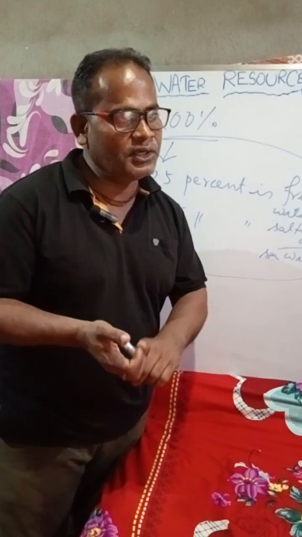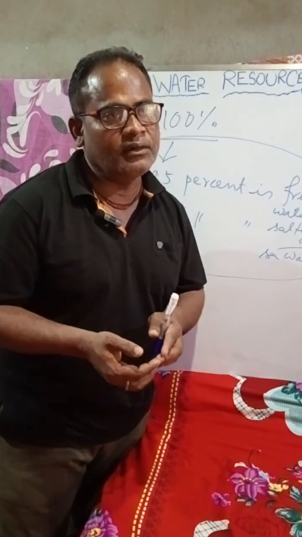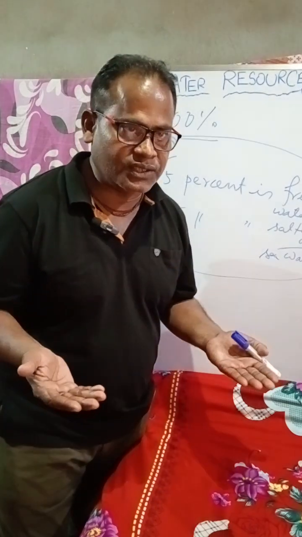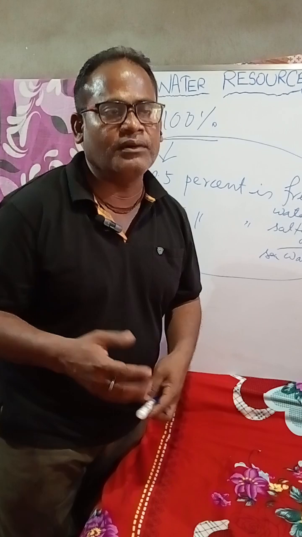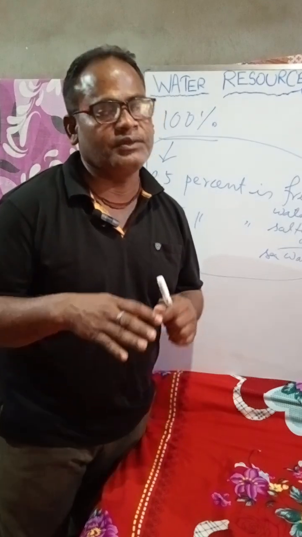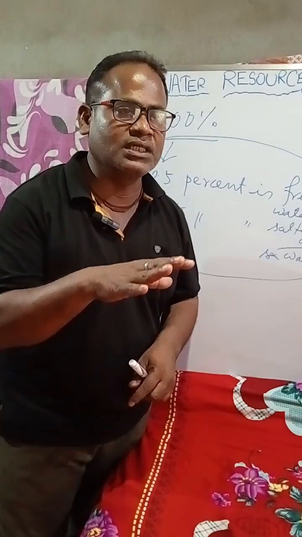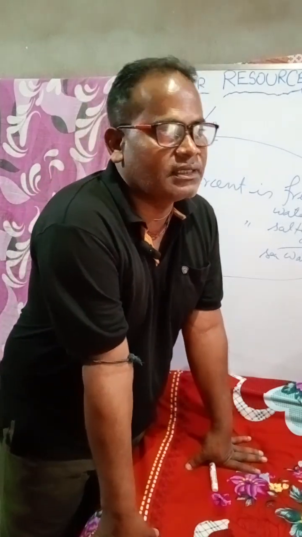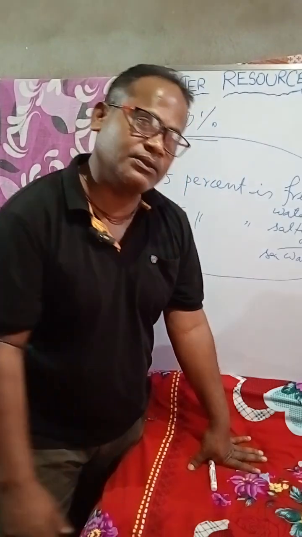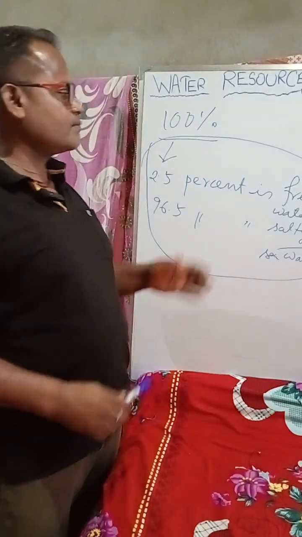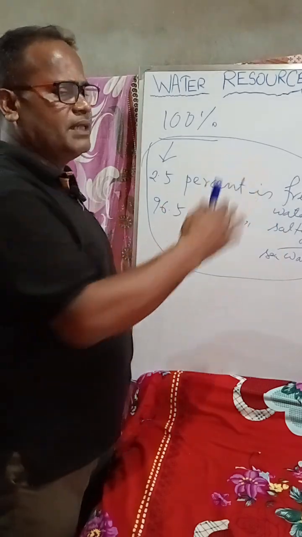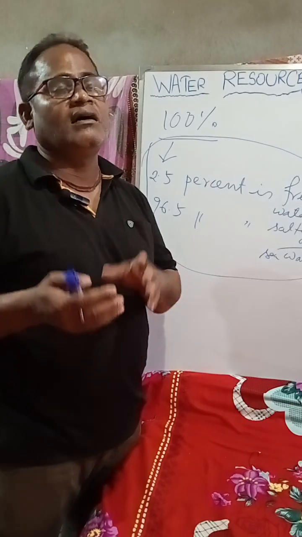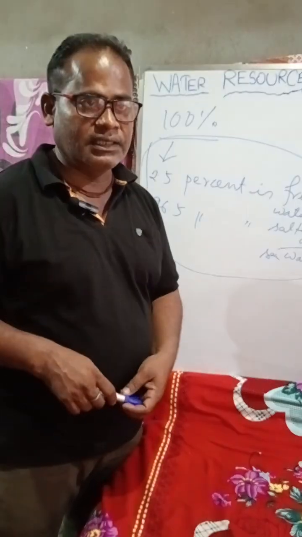We should not pollute the water. We should keep the water in the rivers fresh. We should always try to preserve the river water, pond water, lake water, isn't it? The water in the lakes, the water in the ponds, understood, and our rivers. And apart from that, we should do something to even save our groundwater, isn't it?